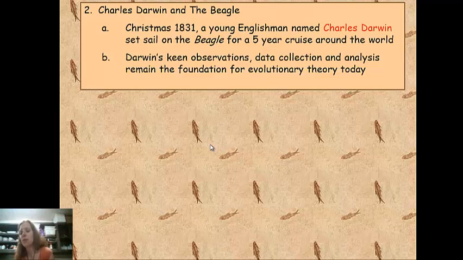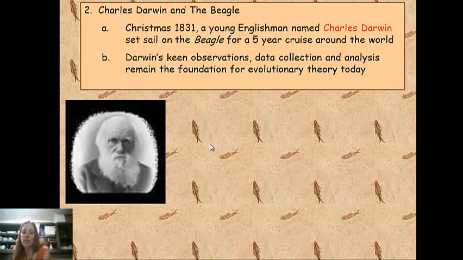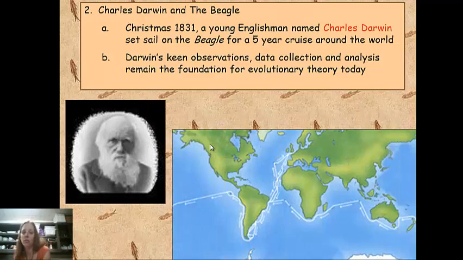So he did some very important work that he published in his book, Origin of Species. And here he is as an old man, and this map is showing you his voyage around the world, his 5-year voyage on the Beagle. Obviously, his most famous stop is the Galapagos. It's the stop that we all know the most about.